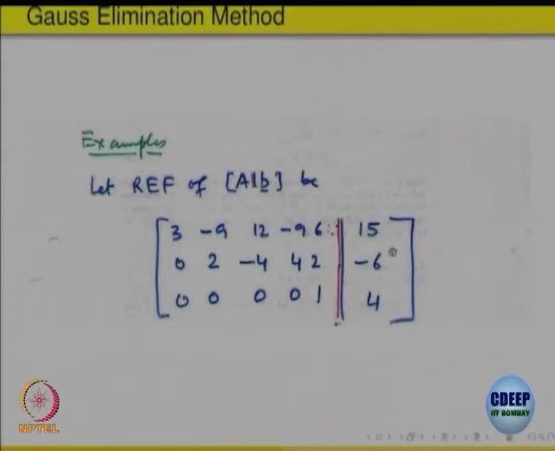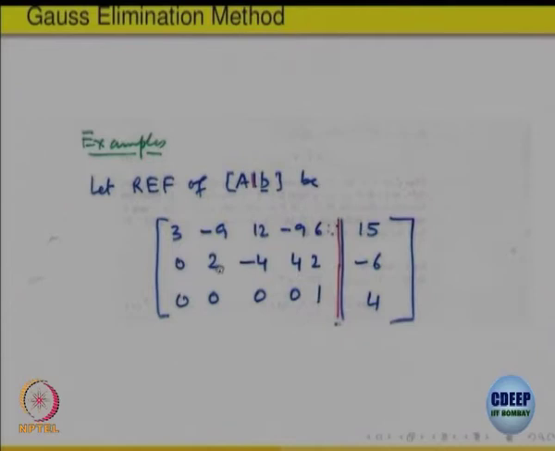So your new system is that one, right. x5 is equal to 4, so the value is already known now. That value I can put in this equation, right. So what I will get, I will put this value in 2 times x5, and this will be a number now in the new equation.